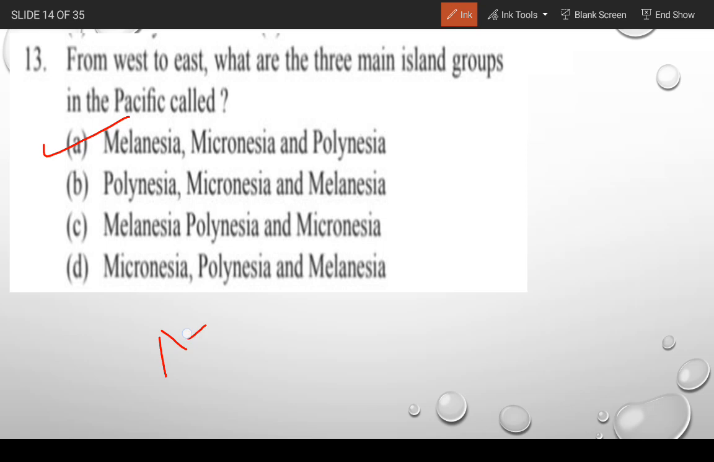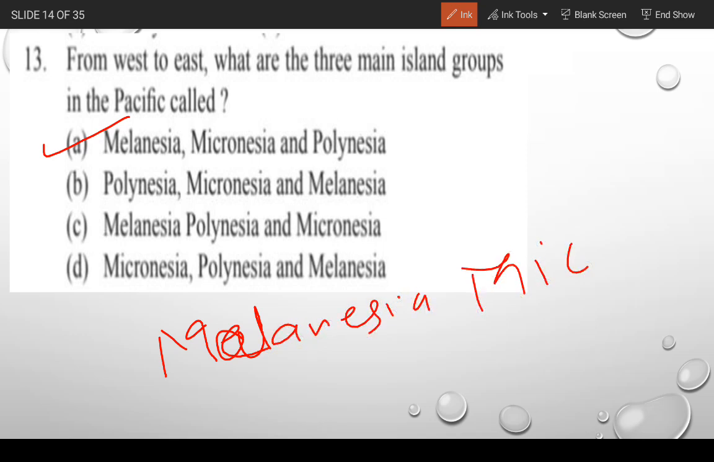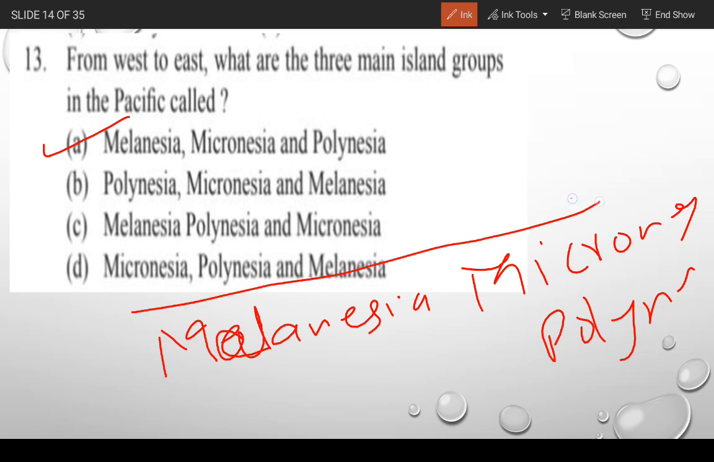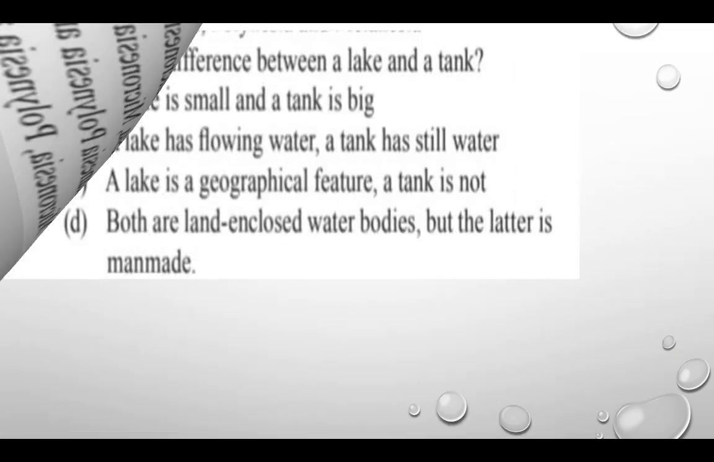If we see in the Pacific Ocean, then Melanesia, then Micronesia and then Polynesia. This is the correct order of these islands when we are moving from west to east. Then moving to the next question.